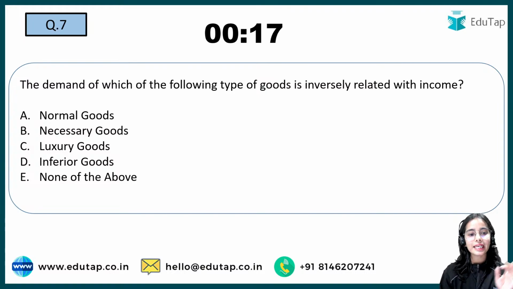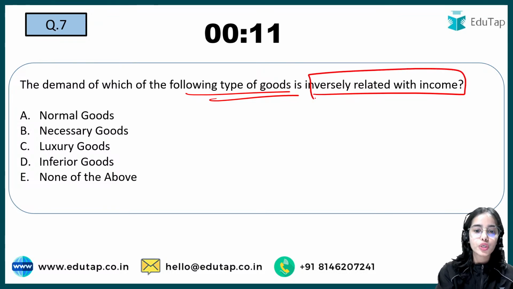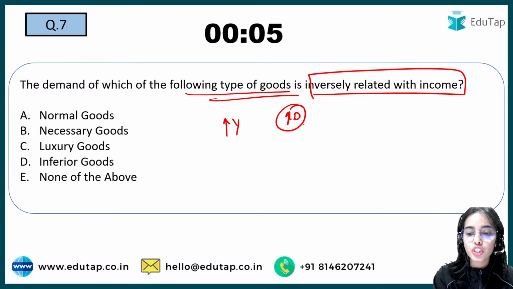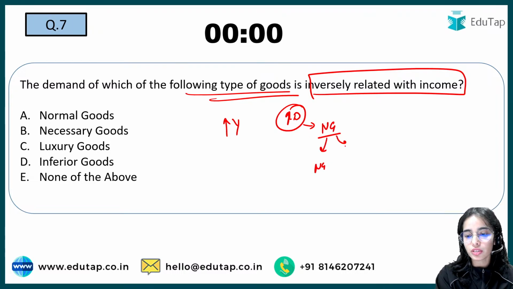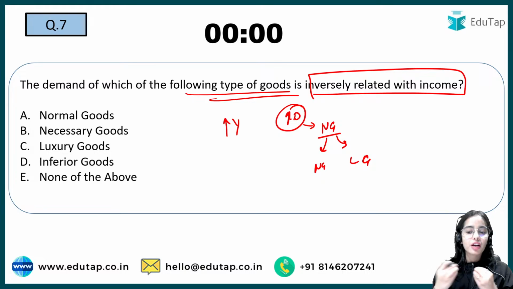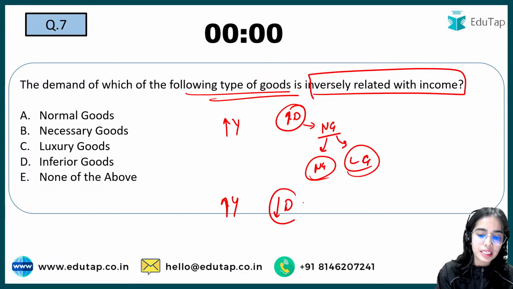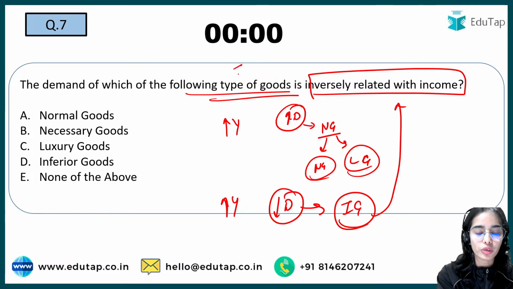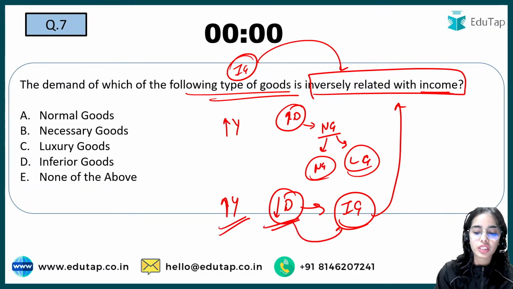Next question is: the demand of which of the following types of goods is inversely related to income? You know that whenever income increases, your demand also increases for a particular good. These kinds of goods are normal goods, such as necessary goods or luxury goods. When your income is increasing, your demand for normal goods will increase. And when your income is increasing and the demand is decreasing, that means this type of good is an inferior good. The inferior good is inversely related with income. When income is increasing, the demand for the inferior good will decrease.